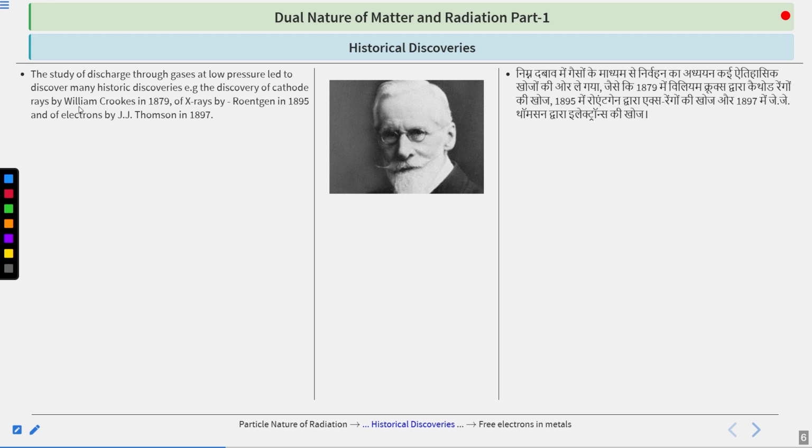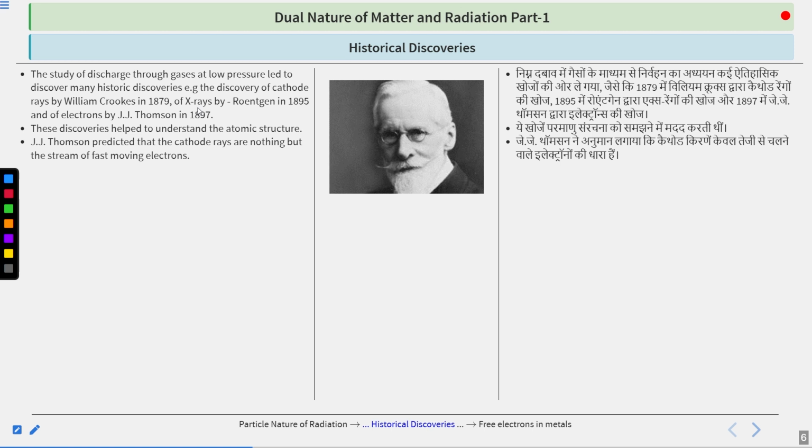Cathode rays were discovered by William Crookes, 1879. X-rays were discovered by Röntgen, 1895. Electrons were discovered by J.J. Thomson, 1897. This is important because sometimes in the examination they may not ask you about the concept; they may ask you about the discoverer and the year of discovery. These discoveries help to understand the atomic structure.